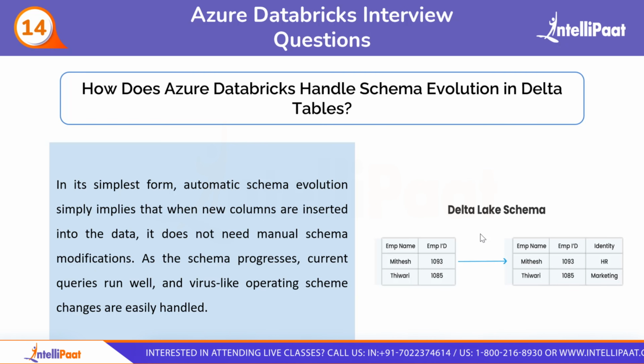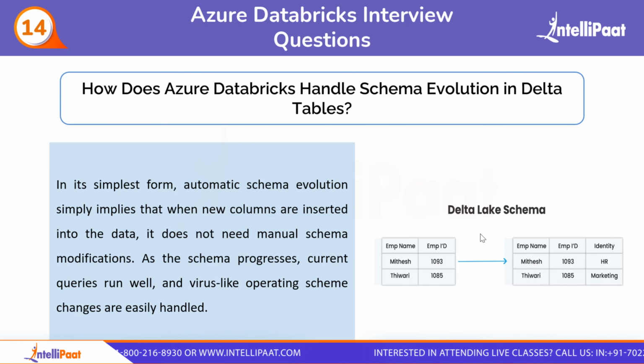As I already told, as the schema progresses, you don't have to put in that manual interference, as it itself will start putting the values and adding the new columns. Like here it added the identity column, and it also told that Mitesh is working in the HR department and Tiwari is working in the marketing department, right? So this is how Databricks handles schema evolution in Delta tables.